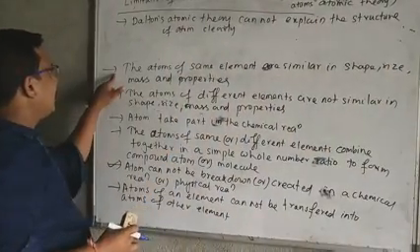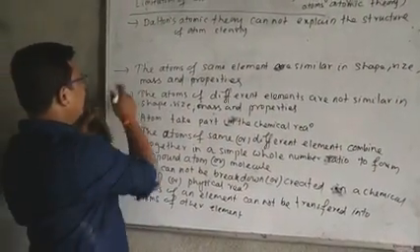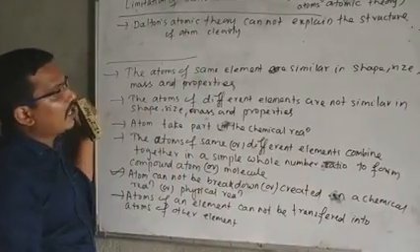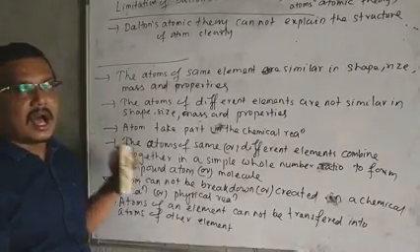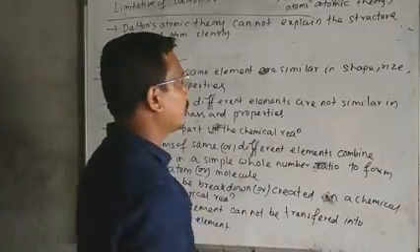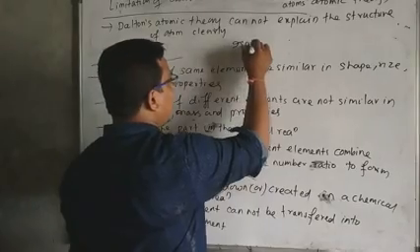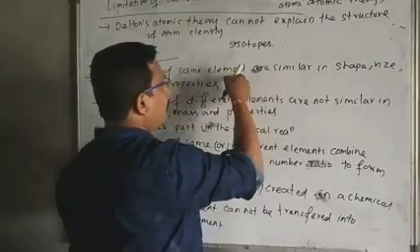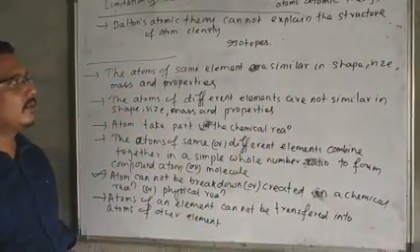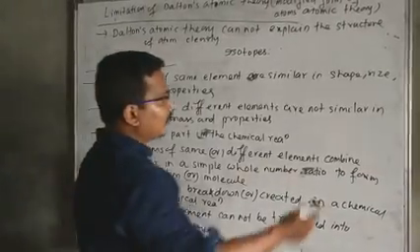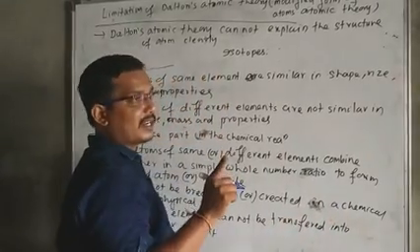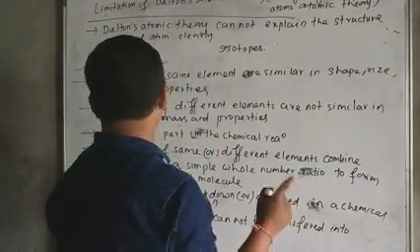The third point of Dalton's atomic theory is that atoms of the same element are similar in shape, size, mass and property. After the discovery of isotopes, this point shows some wrong information. Many atoms of the same element have different sizes, masses and properties.